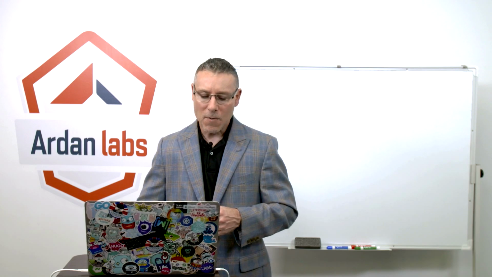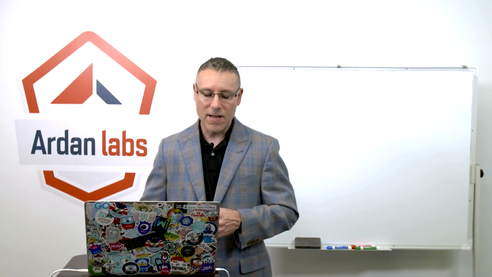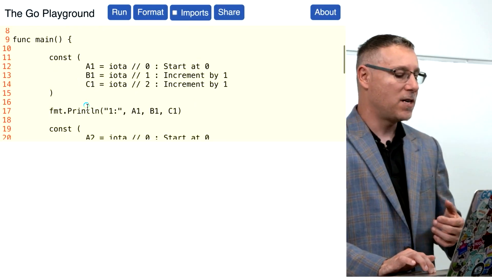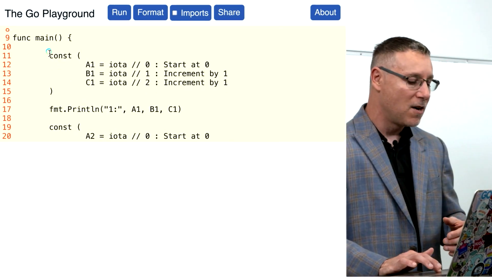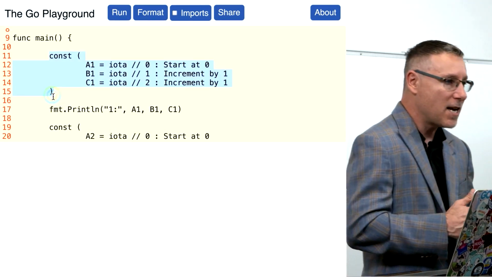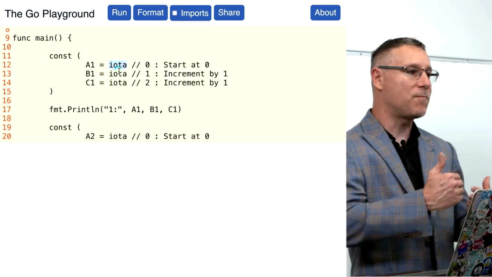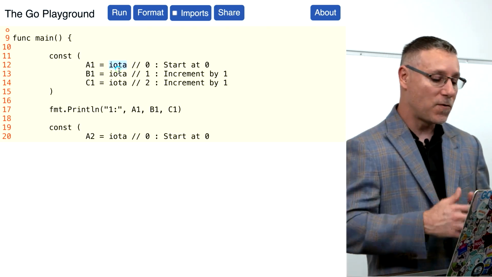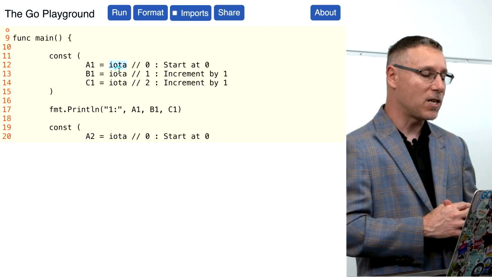All right. A couple more things about constants that we're going to be working with here, and that's iota. And iota is a really interesting idea. What it does is it allows you to create blocks of constants, like you see on line 11. We're going to use this block syntax. And what it does is it always says, in the beginning of a constant block, iota is always going to start at 0. So if you look at lines 12, 13, and 14, the very first line, iota is going to be 0.